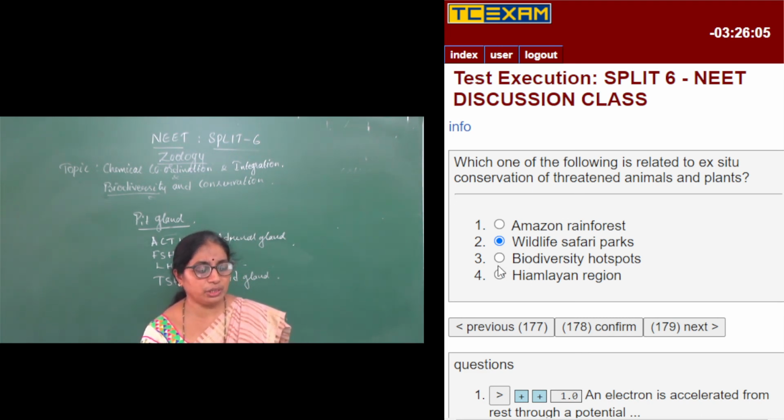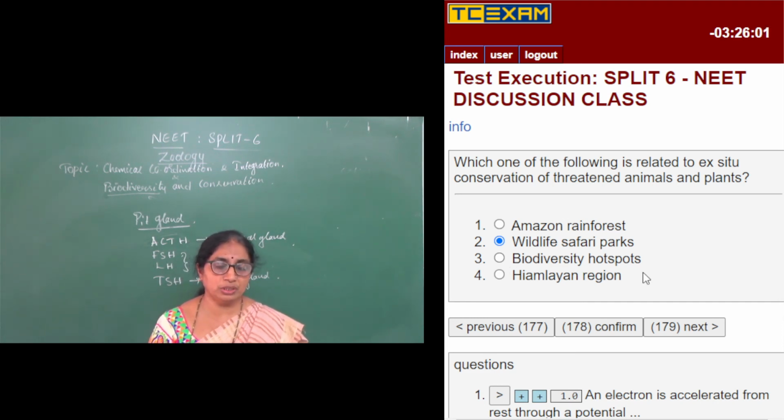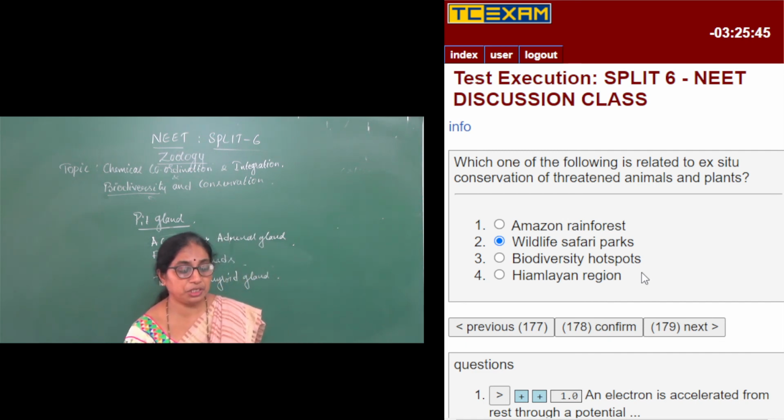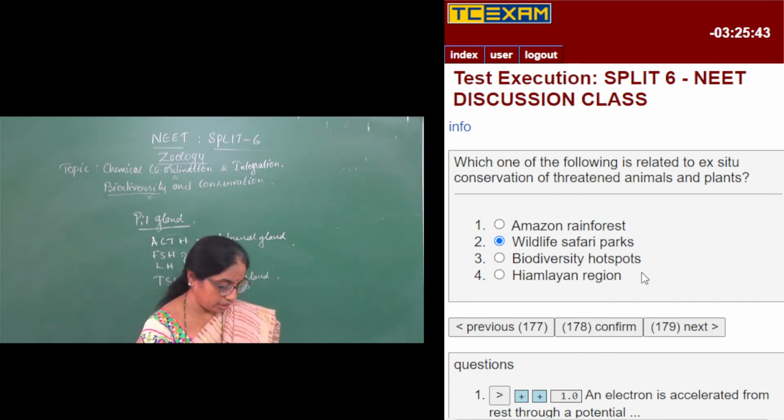Biodiversity hotspots: I have spoken about hotspots. Increased species richness can be seen in biodiversity hotspots, and we also find a high rate of endemism. Excessive endemic species are found in these hotspots.